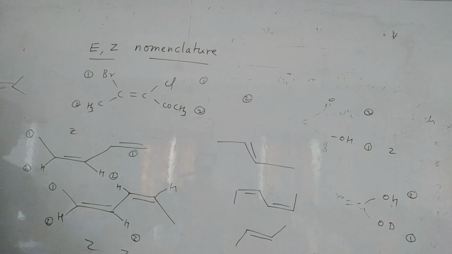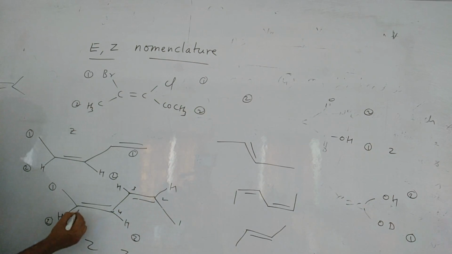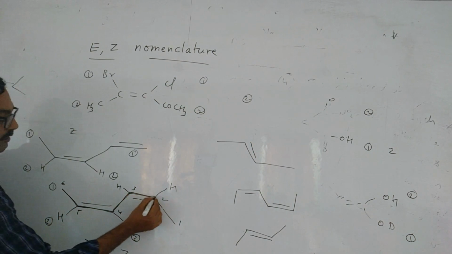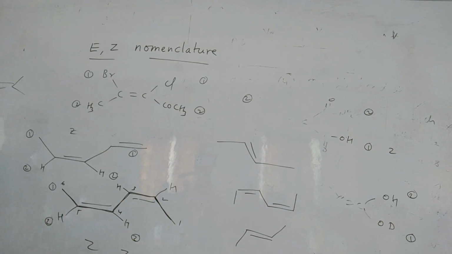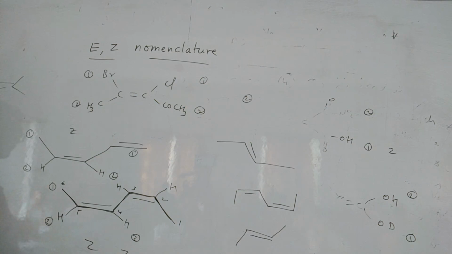Okay. Now if you give the numbering 1, 2, 3, 4, 5, 6. See, carbons only you have to count, not hydrogens. Carbons only you see. This is a 6 carbon chain. 6 carbon alkene. So 1, 2, 3, 4, 5, 6. So what you can do? 2Z. Next, 4 also Z. 2Z, 4Z-hexadiene. Understand?